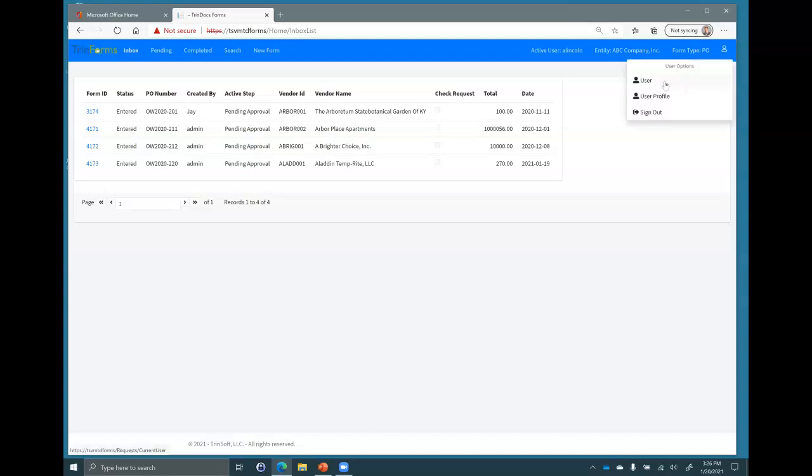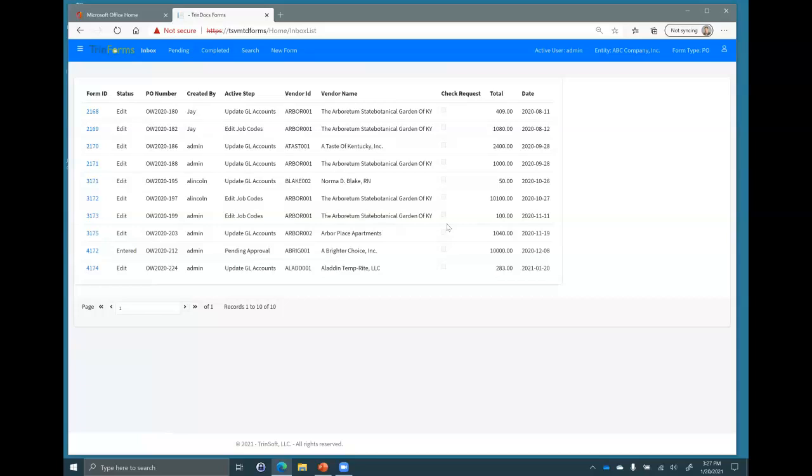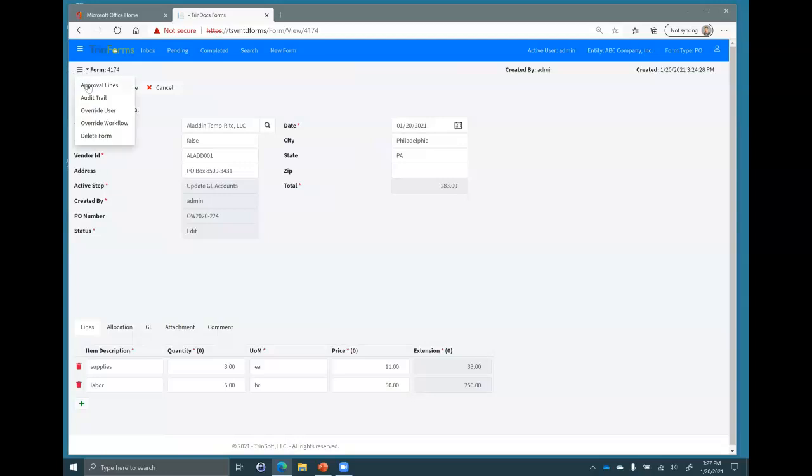Now, those approvals, again, are defined by the users, and we can have as many people required to approve a form as needed. If 10 people need to approve it, because maybe I have an approver required for each department, right, or each of those allocation lines, all 10 will receive notification right away, and the system will track. The system is going to track which of those users have approved it and which of those users have not.